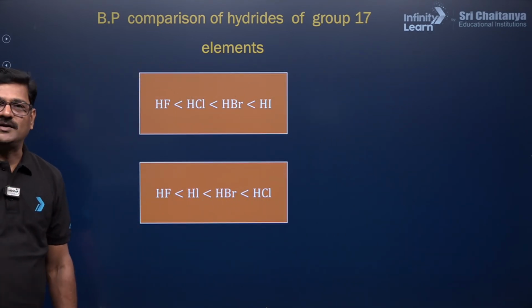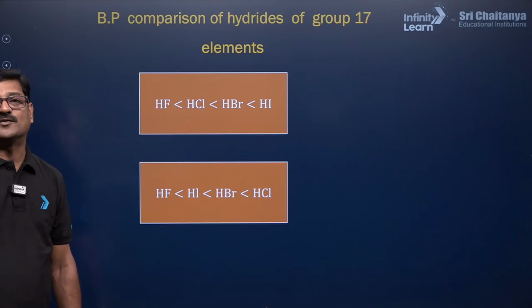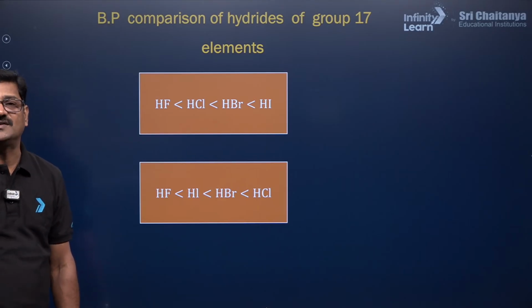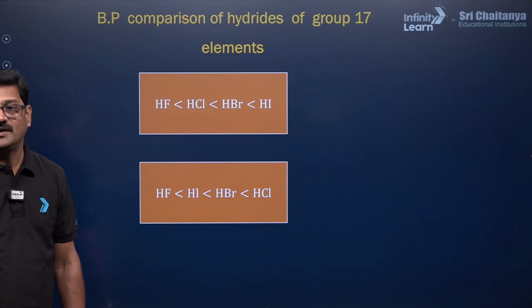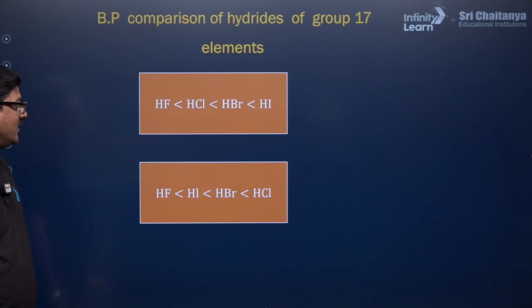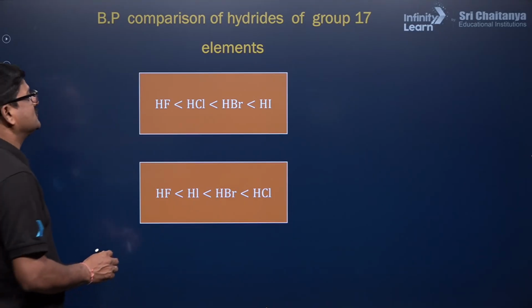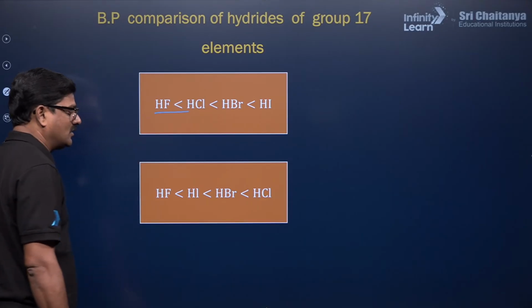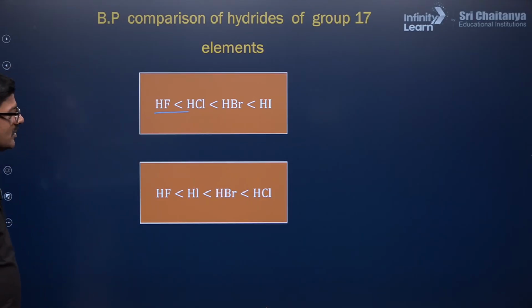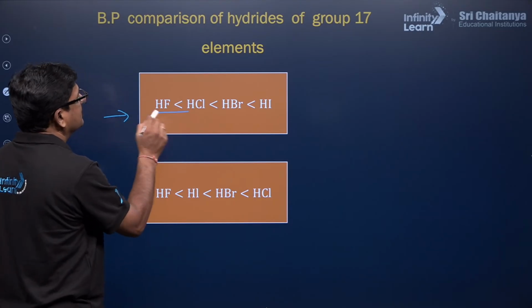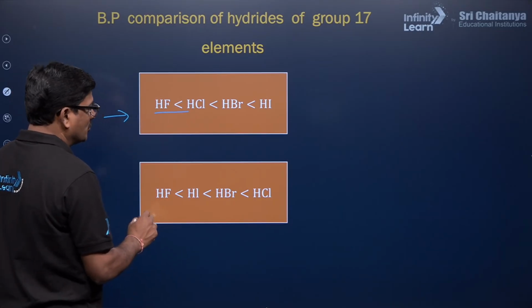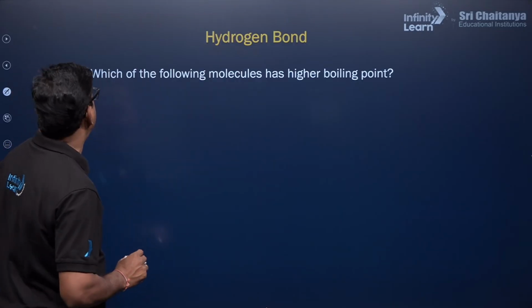Similarly, you are going to see the halogen hydrides of group 15, 16, 17 are very important to extract a question from the NEET examination. So, hydrogen fluoride and hydrogen chloride: the real one is going to be hydrogen fluoride is greater than HCl. So, you can see the boiling point order comes like this.